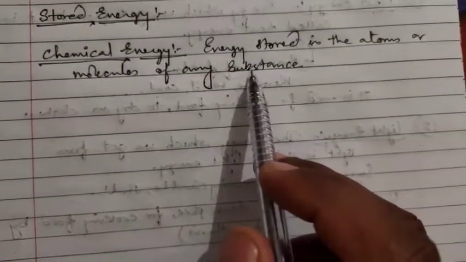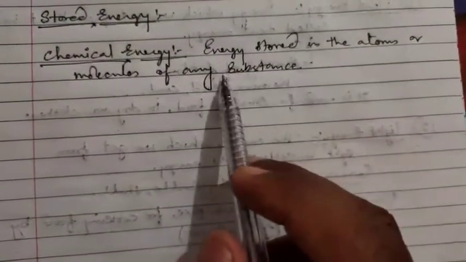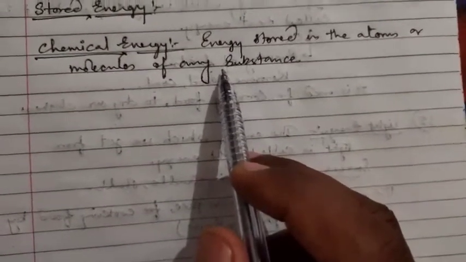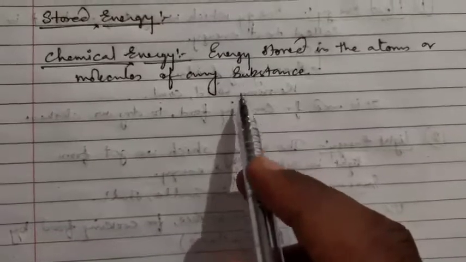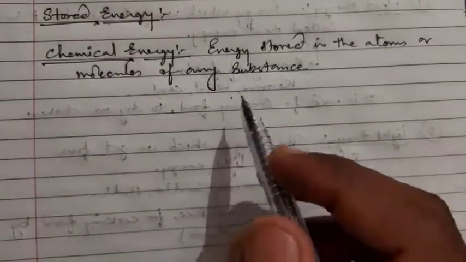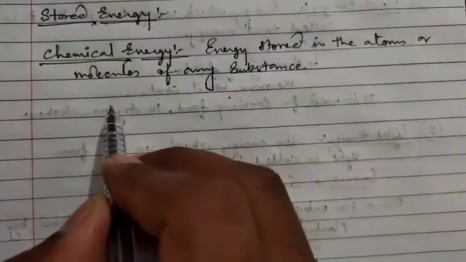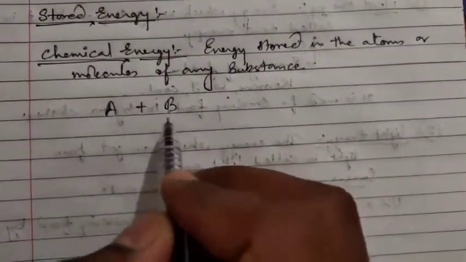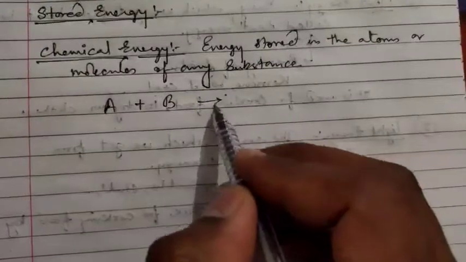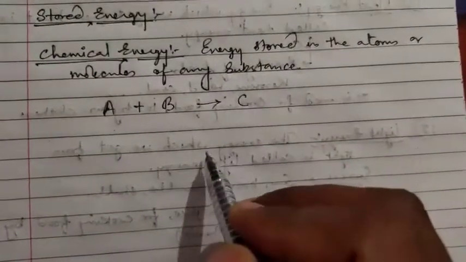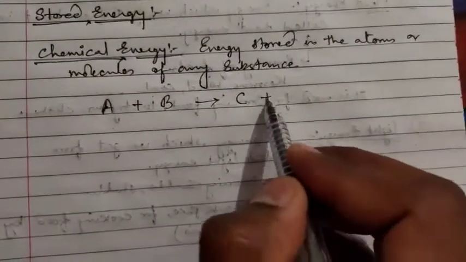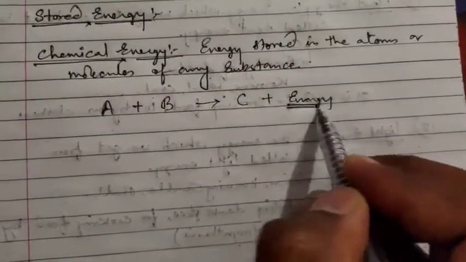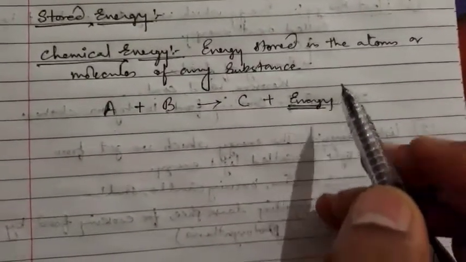In most of the cases, when atoms of different elements combine together to give a new substance and release some sort of energy, when two substances, suppose substance A and substance B, undergo some chemical reaction, then both substances will give a new substance, that is C, plus some energy will be released there. That type of energy is called chemical energy.